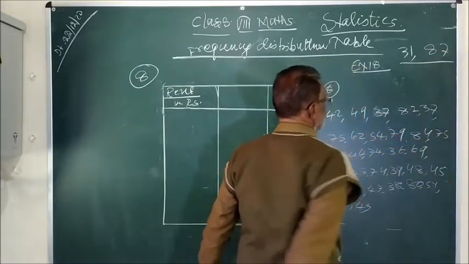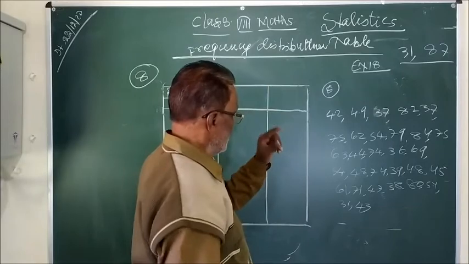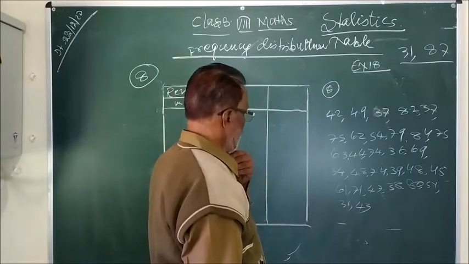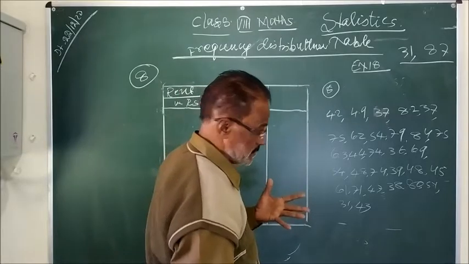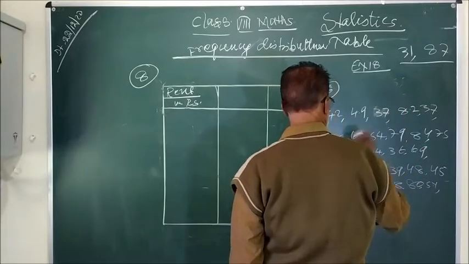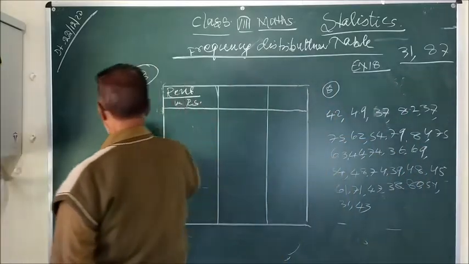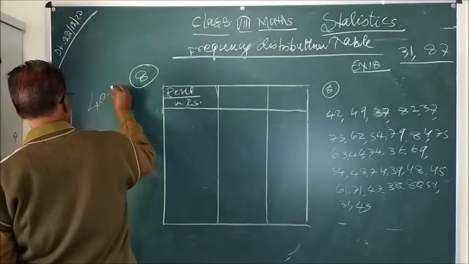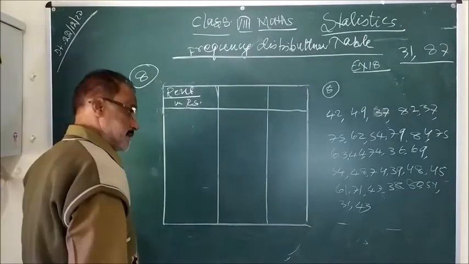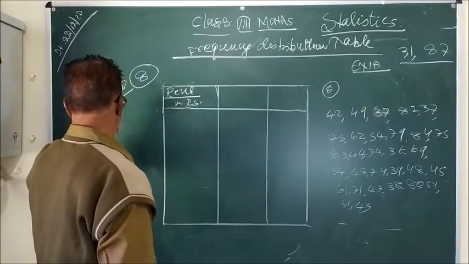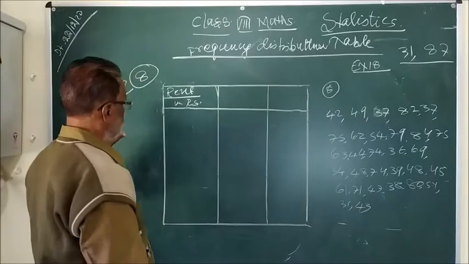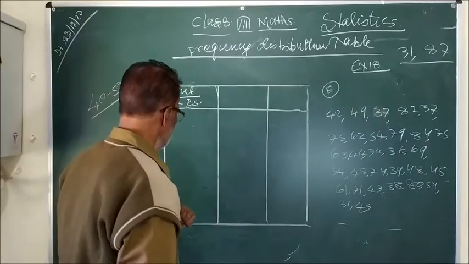Now you have to divide. Now you have to decide what width to take. You can also take 5, but the width should be equal. Here 40 to 50 is given as an example, so the width taken is 10. The difference between upper limit and lower limit is called range, that is called width.